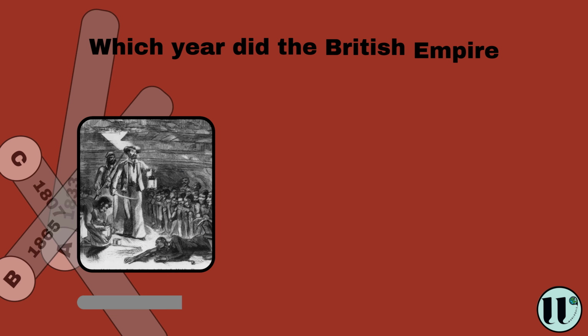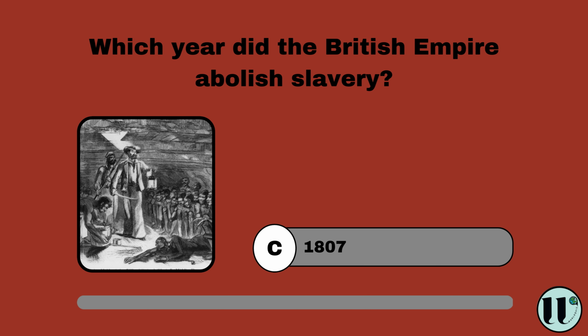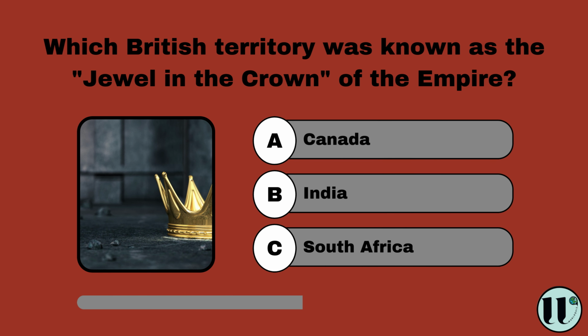Which year did the British Empire abolish slavery? 1833, 1865, 1870. 1807. Which British territory was known as the jewel in the crown of the empire? Canada, India, South Africa. India.